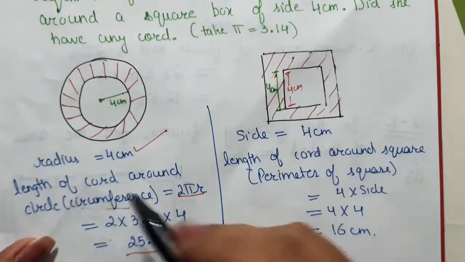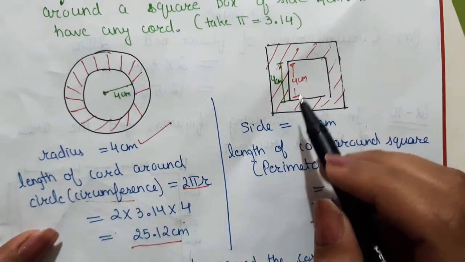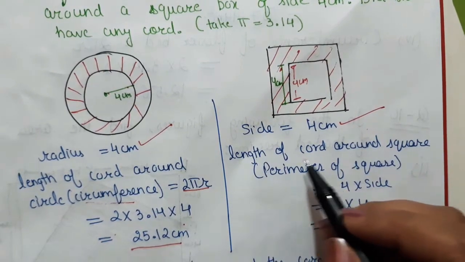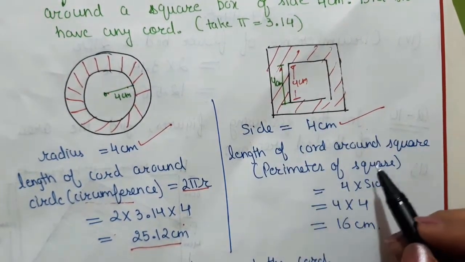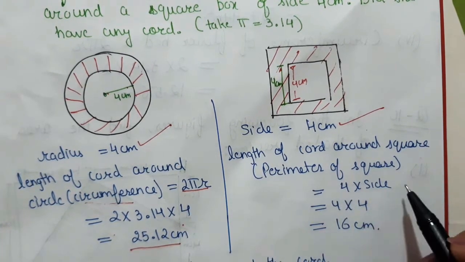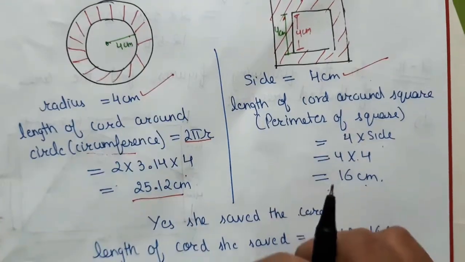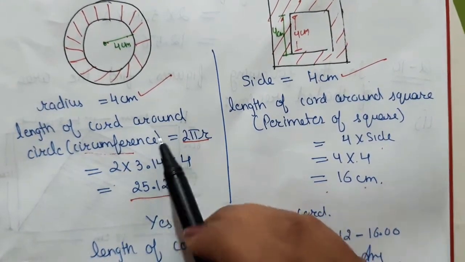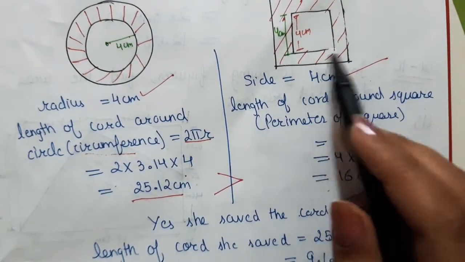Now she wrapped this cord around the square of side 4 centimeter. So side of square is 4 centimeter. So the length of cord around the square will be the boundary of the square, that is the perimeter of the square, that is 4 into side. So 4 into side, which is 4, that is 16 centimeters. Okay, since we can clearly see that the length of cord around the circle is greater than the length of cord around the square.